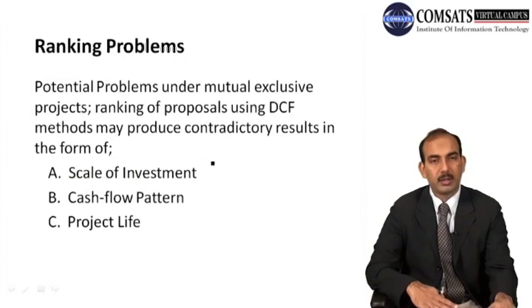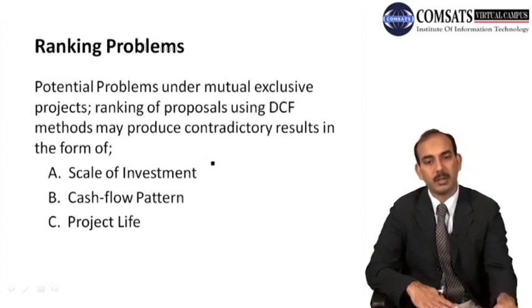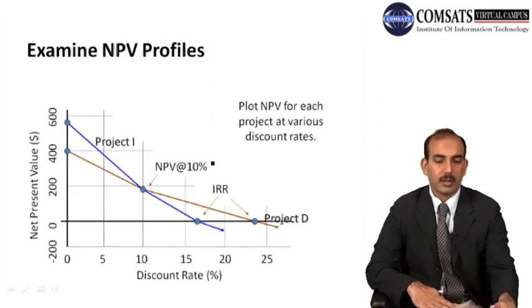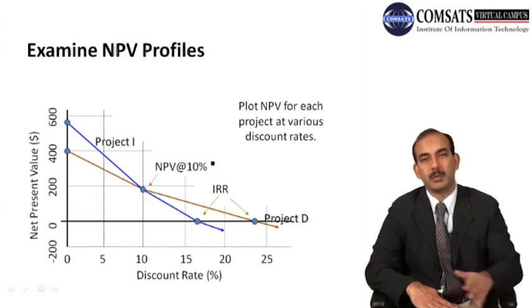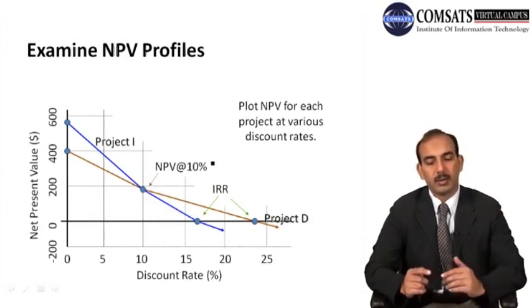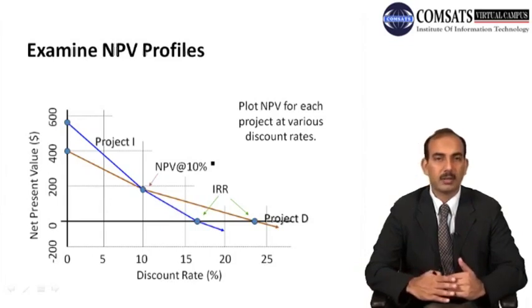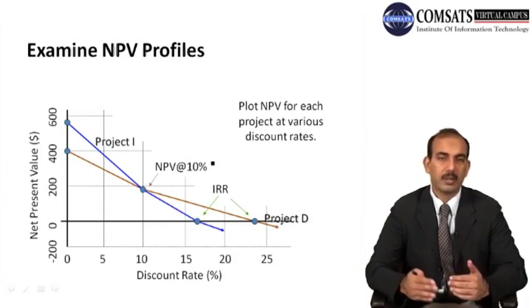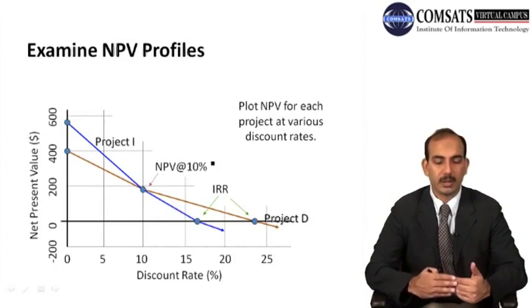And as I mentioned before, there are ranking problems based on the scale of investment, cash flow pattern, and project life. Then we have a net present value profile where there are two projects with different cash flow patterns. One has an increasing cash flow pattern and one has a decreasing cash flow pattern.